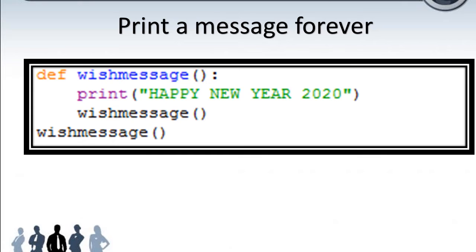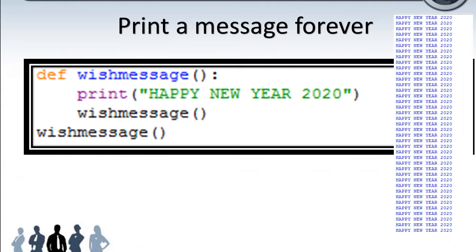Here the function name is message. First time it is called from the main, message. So happy new year 2020 will be printed. And the next line, what is it? The function calls itself, message. Again, here there is no base case, so this function is continuously called. There is no termination in this function. The output continues to go like that.